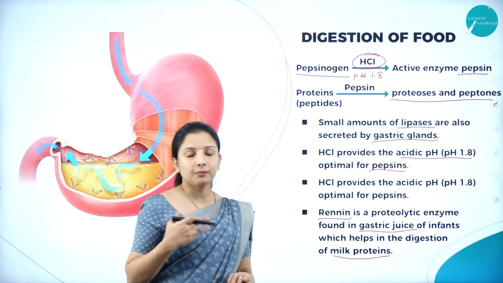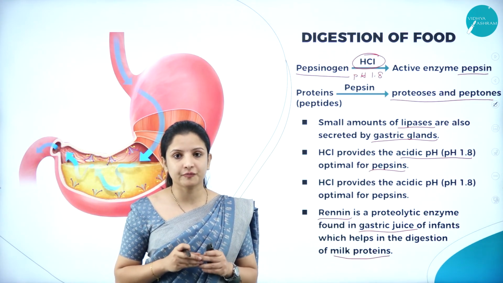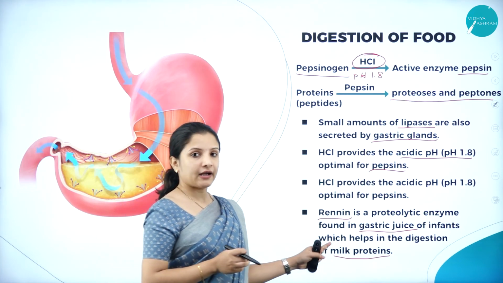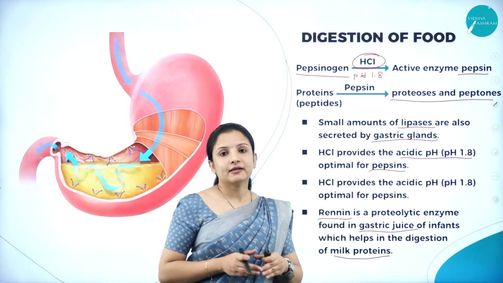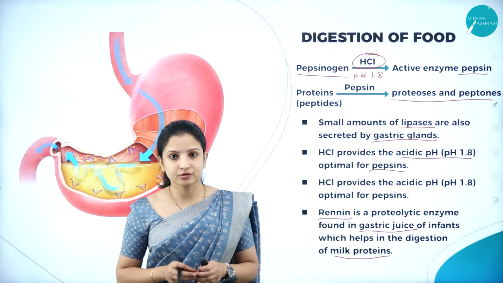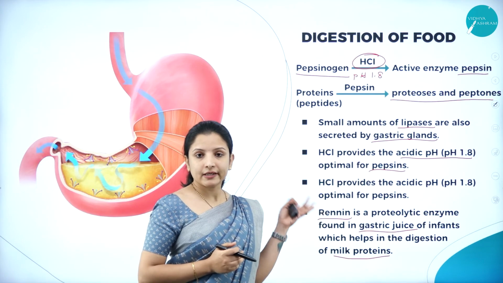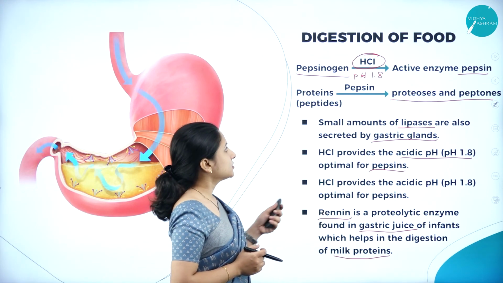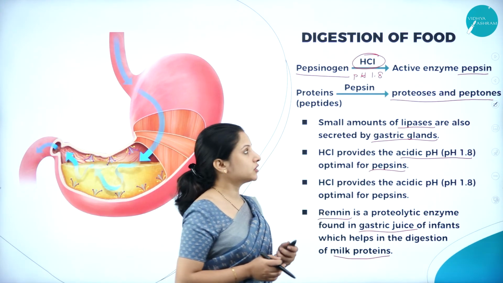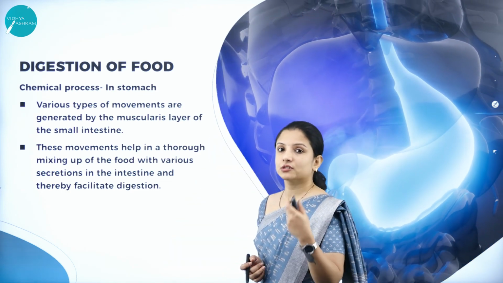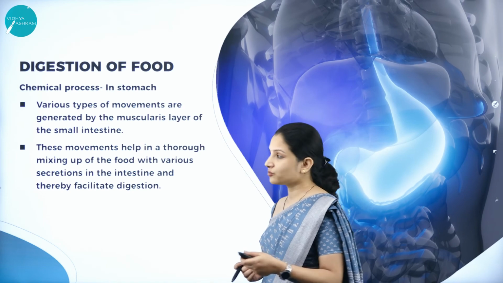Mother's milk contains a lot of proteins. If that has to be broken down into simpler forms, then infants should have renin produced in the gastric juices of the stomach. So that is about renin. Usually adults will not have renin. So this was about the digestion of food in the stomach. Moving further, what else happens in the stomach? What other digestion occurs? We shall see.